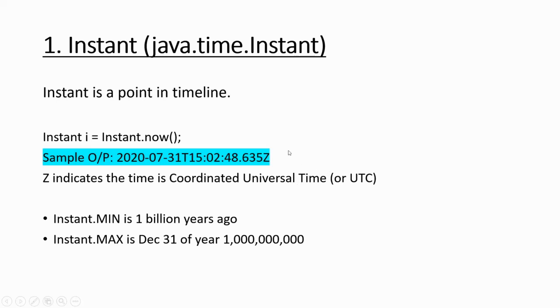So it will return you the universal time. And Instant.MIN, the minimum of the instant, which is the starting point of your timeline, is 1 billion years ago, and the maximum is December 31st of this huge year. Okay, that is an instant.